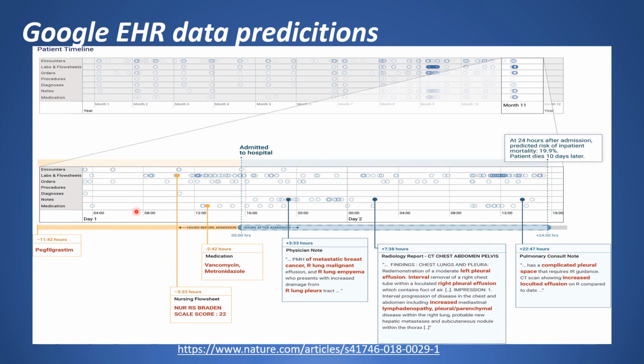Google did this modeling on retrospective data, and based on that it was able to come up with this deep learning model which could consider different data types, where there is a different model for each data type, and with that they could predict the mortality risk.